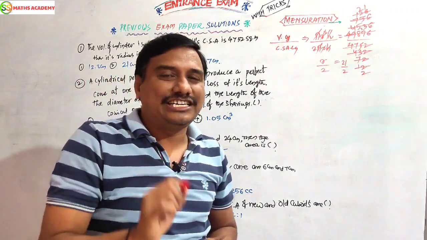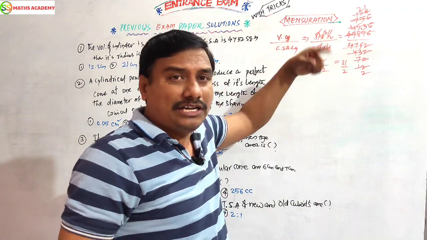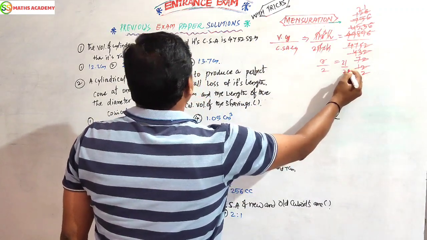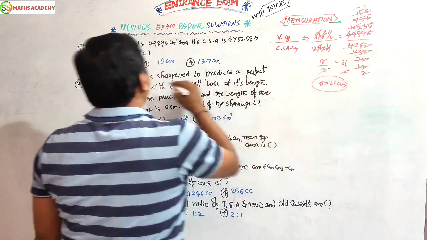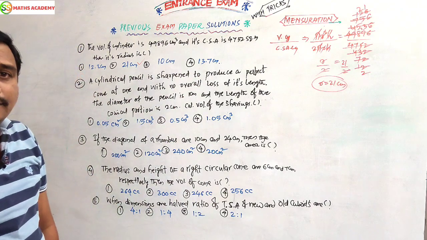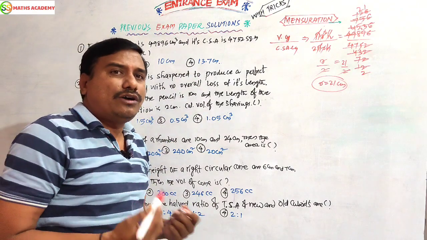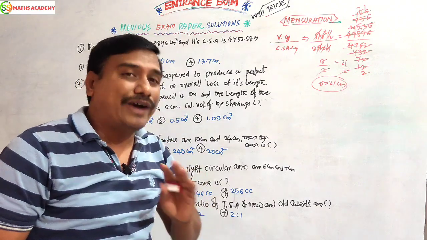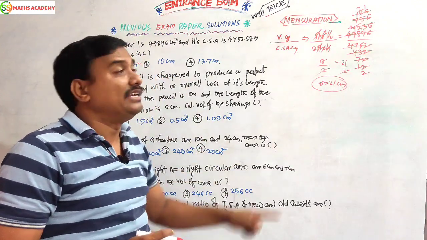Some calculation will be required and compulsory, so I am going to use the 11 table and 6 table only. So r by 2 equals 21 by 2. Now the 2s get cancelled, r equals 21 centimeter. This is your answer. If you want to use another method, you must have the height, but here height is not given. So compulsorily you should go with this method only.